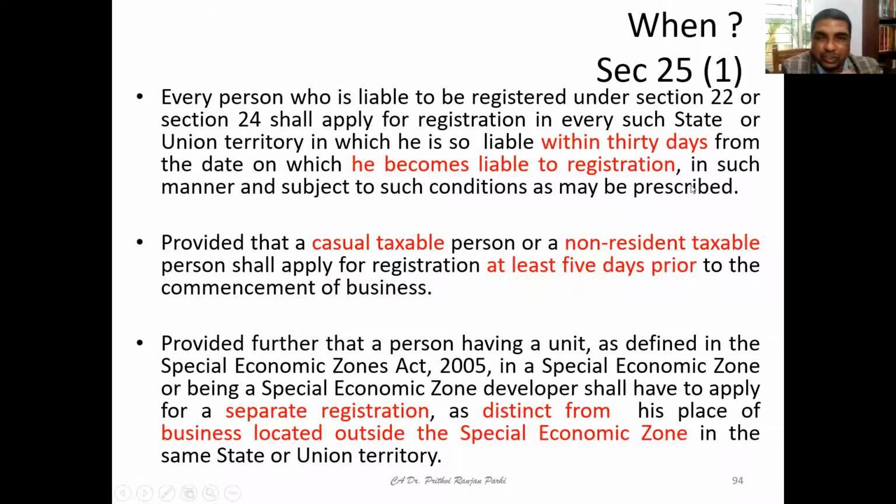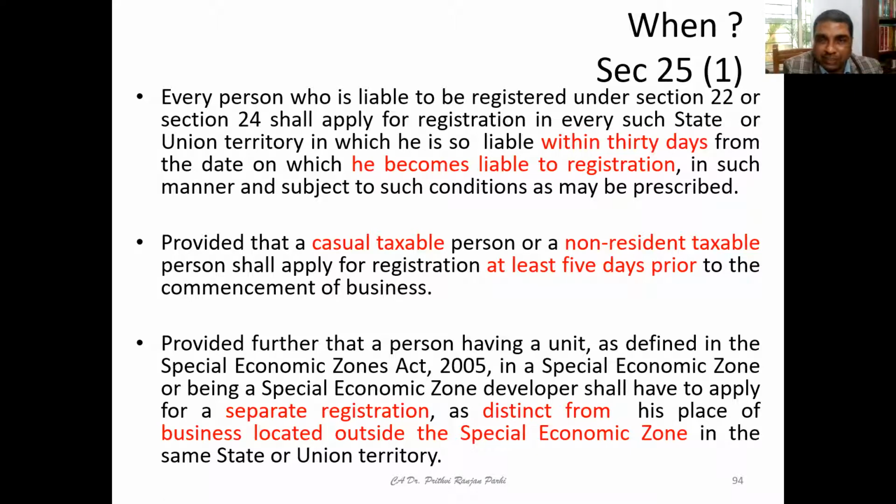That means suppose somebody's turnover is exceeding 10 lakh or 20 lakh or 40 lakh. Then when is he supposed to go for registration? Within 30 days from the date on which he becomes liable. The subsection says in such manner and subject to such conditions as may be prescribed. What the manner of registration is, we'll be learning subsequently. But for now, once someone becomes a person liable for registration, he needs to apply within 30 days from the date.